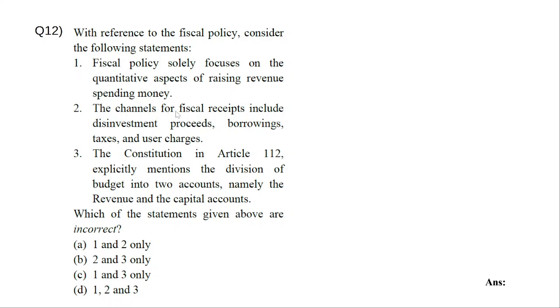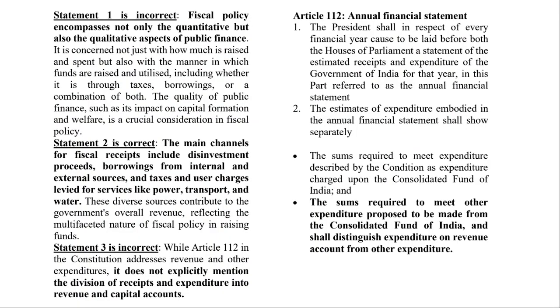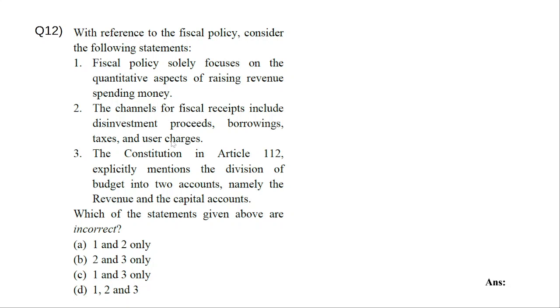Okay. The channels for fiscal receipts include disinvestment proceeds, borrowings, taxes, and user charges. So disinvestment is, for example, if you take Vizag, there is a steel plant. Okay, it's frequently in use. So what the government will do is, sometimes profitable institutions or sometimes not profitable institutions, they will sell the equity of the government to either a private or a public-private partnership, etc. Okay, that is called disinvestment. And also it's saying the Constitution in Article 112 explicitly mentions the division of budget into two accounts. And what are those two accounts? Revenue and capital accounts.